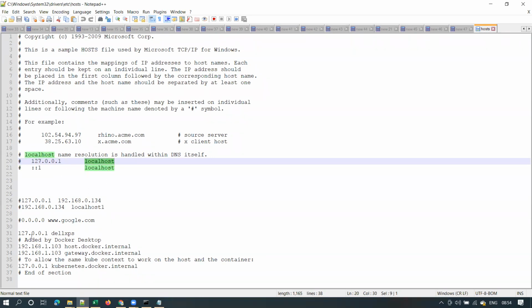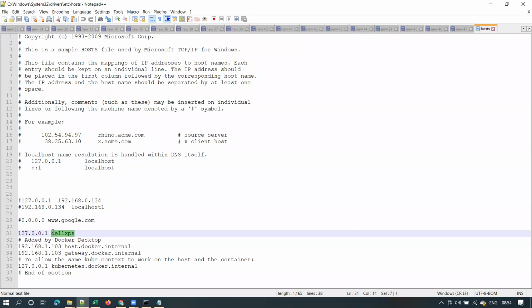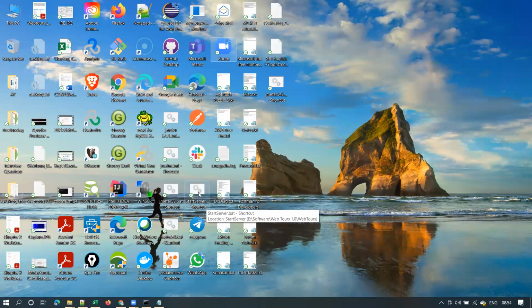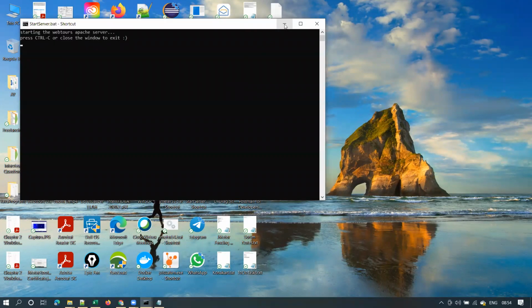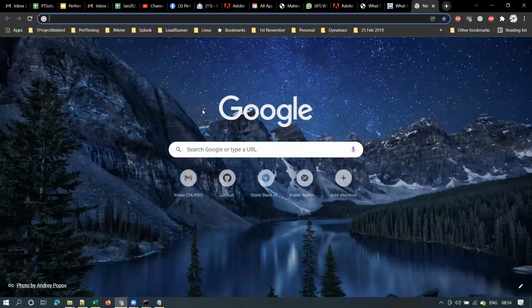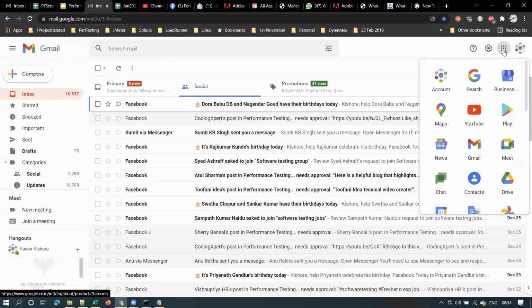For example, if you see here, 127.0.0.1, I named it Dell XPS. This means I am giving some mapping, some name, to my machine. So this is how you can do mapping. Now if you want to access some application on my machine, let me quickly show you something. I have one sample application running on my machine, which I showed yesterday, guys. This is the Web Tours application running on my machine. I started that Web Tours server. I'll explain what this server is and what its purpose is, and how we are going to use it. Okay. I started that server, and let me quickly open a PPT where I have